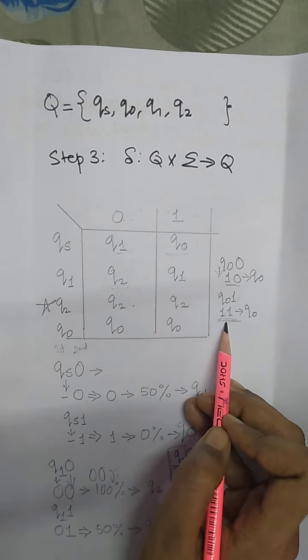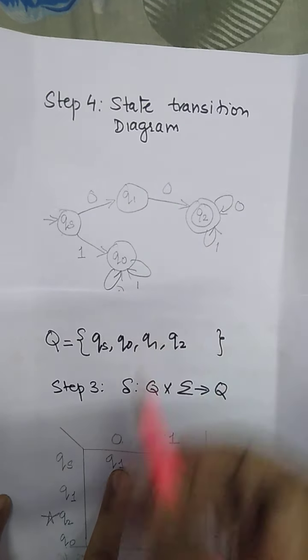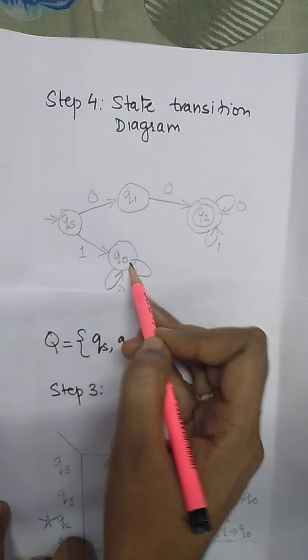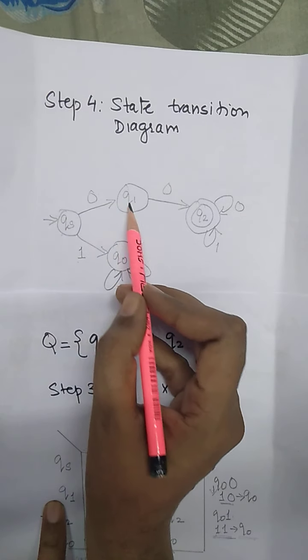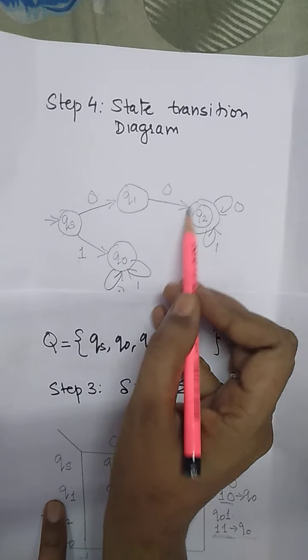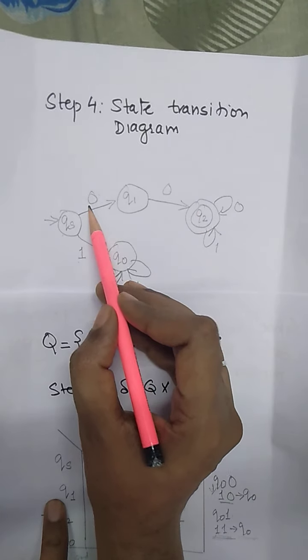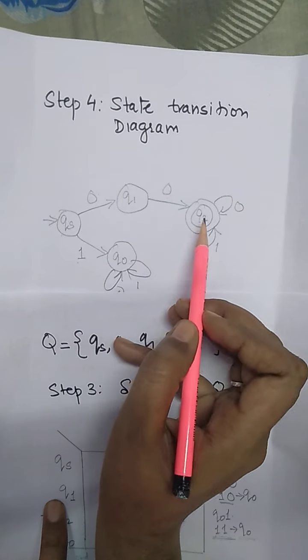Now what is the next step? The next step is the creation of the state transition diagram. So from the table, QS on 0 goes to Q1. Now QS on 1 goes to Q0. Q1 on 0 goes to Q2. Q2 is the final state. That's why we have marked the double circle. Why is Q2 the final state? Because the string has started with a single 0, with the next bit as a 0, then reaches the final